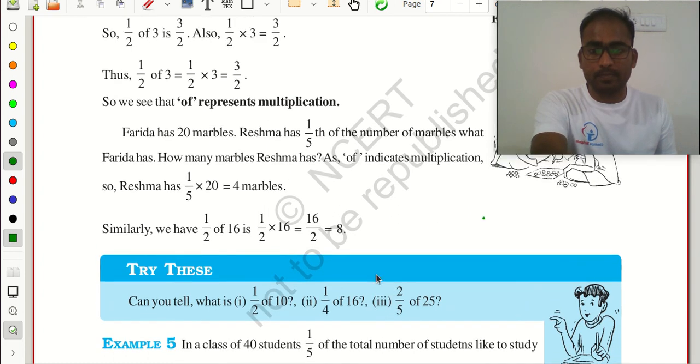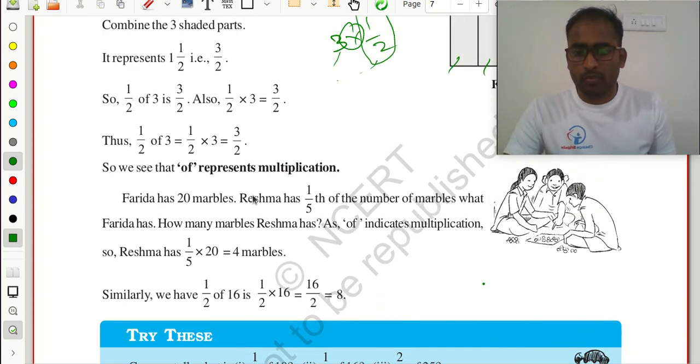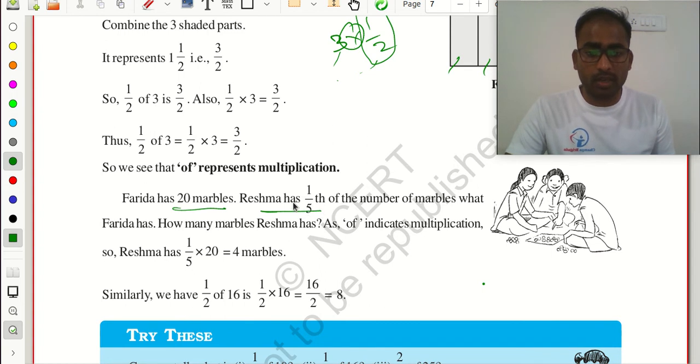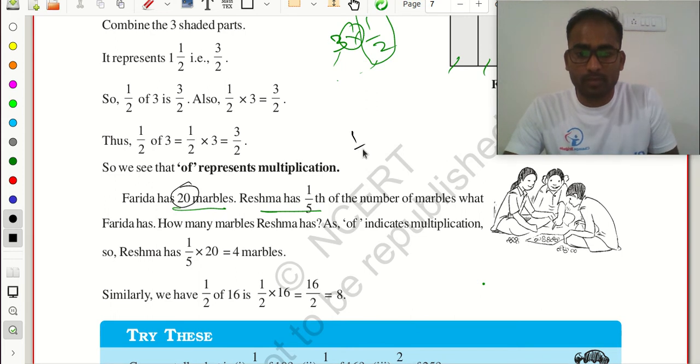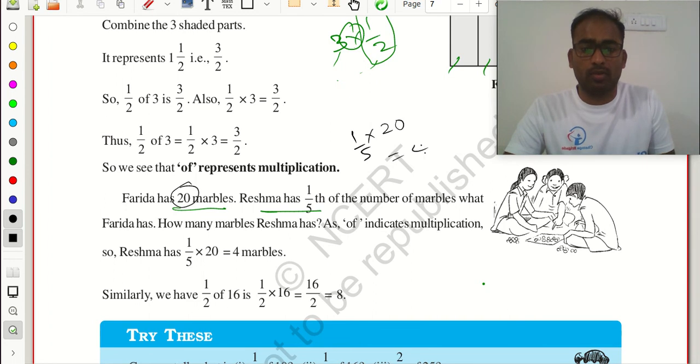Then here Farida has 20 marbles. Reshma has 1 by 5th of the number of marbles Farida has. How many does Reshma have? 1/5 of the number of marbles. Farida has 20. So what is 1/5 of 20? 4.